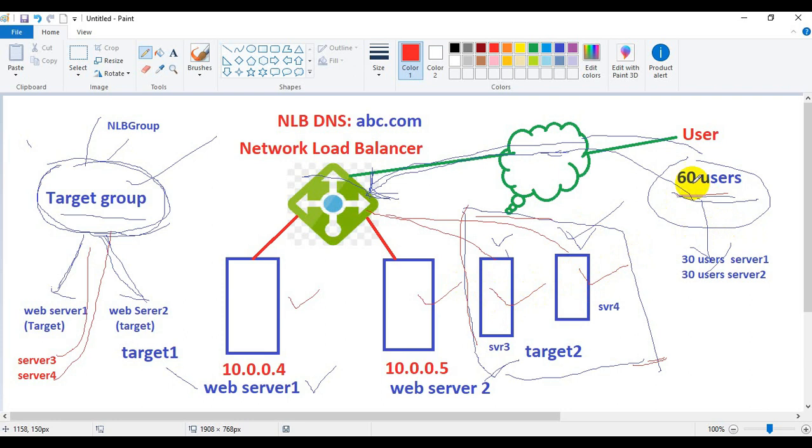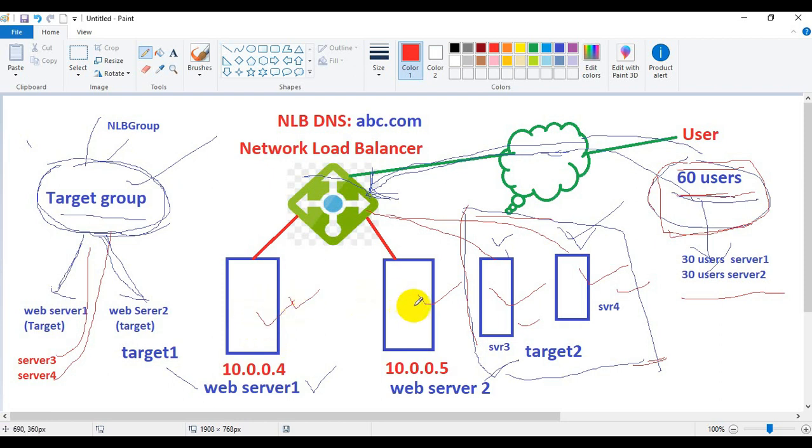So it means that the total number of requests coming from the internet or the public address, that is the 60 users, will be equally distributed among the 4 servers, because just now in the new scenario we added server 3 and server 4 as members of the target group. All the servers or members added inside the target group will be called targets. So hence we can say that we have 4 targets.